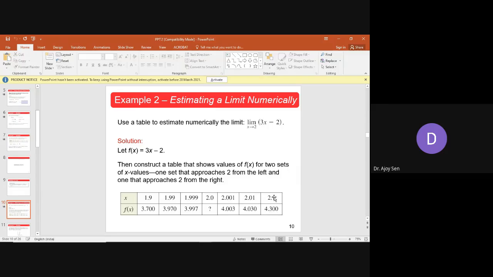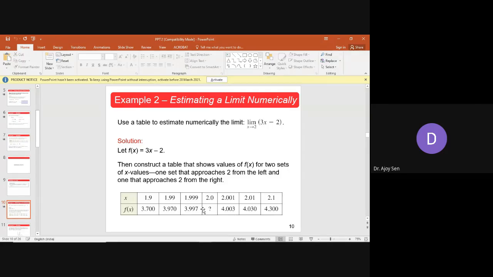At 2.1, the value was 4.3. When x is 2.01, the value becomes 4.03. So you see this decreasing. And now again, when x is 2.001, it is decreasing again, so it is 4.003. So as the value of x decreases, the value of f(x) is also decreasing, and it is going towards 4. So from the left side it is increasing towards 4, and from the right hand side it is decreasing towards 4. So this is the basic idea.